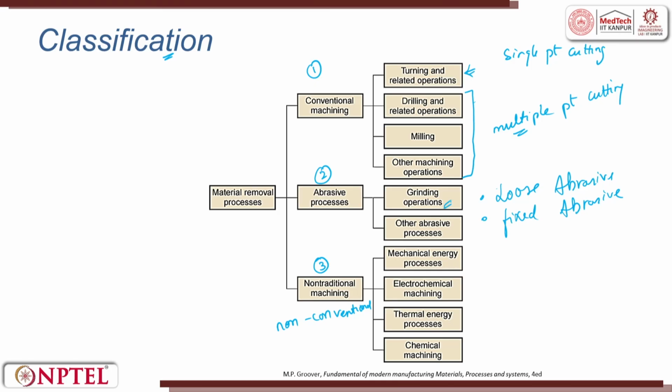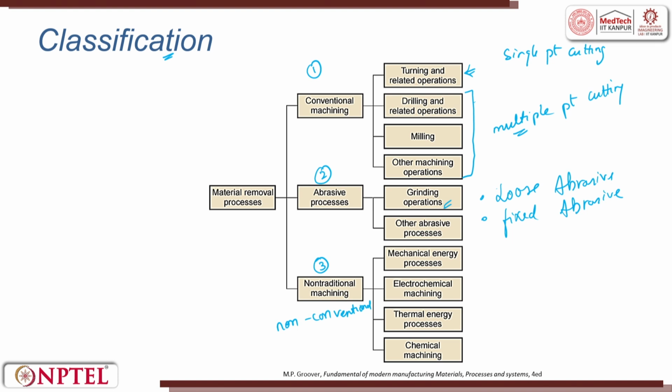In fixed, these abrasives are bonded together by adding a binder to it. So, every abrasive has a fixed location. When that particular abrasive comes in contact with the workpiece, it removes material and then it waits for the next round to come. Generally, the fixed abrasives are fixed on top of a wheel. This wheel is called a grinding wheel. This is the process which is called grinding operation.